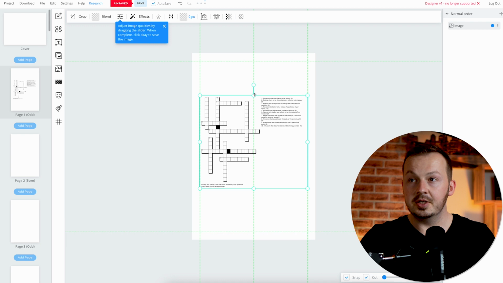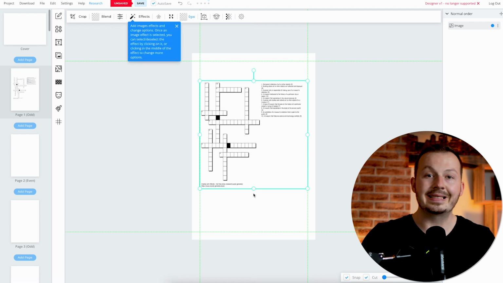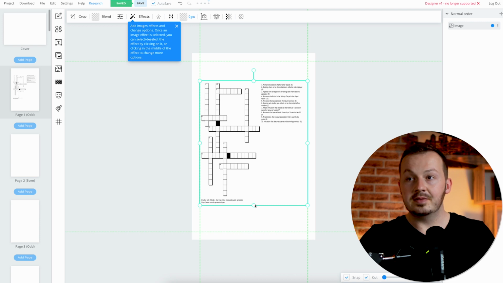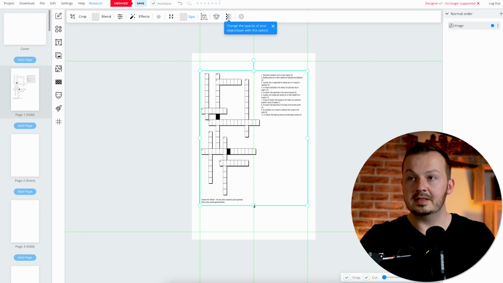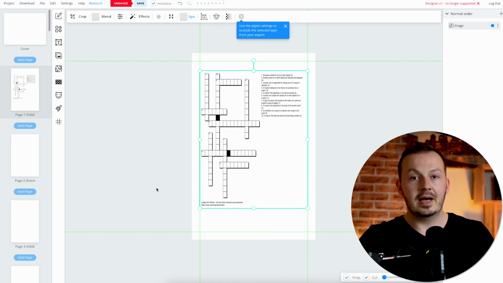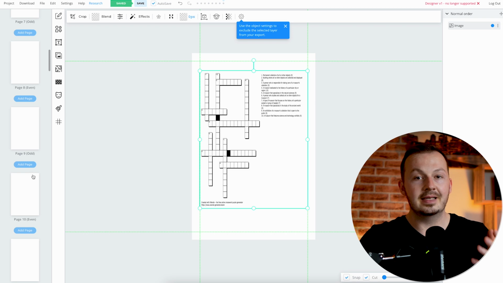Now you may want to stretch it or move it depending on how big you want your crosswords. Actually, you can put two on the same side. If the size of the crossword allows it, you can squeeze it a little bit and put it there too. Otherwise, just go ahead and stretch it all across the page, something like this. And what you want to actually do is do this for all of these pages right here. As many pages as you selected, go ahead and paste the PNG with a crossword onto them.